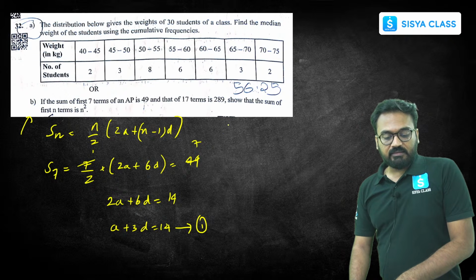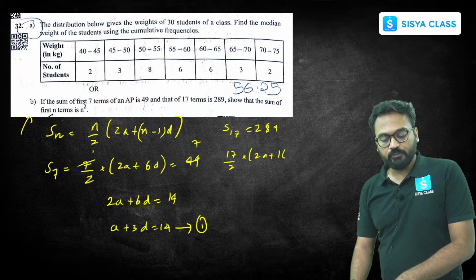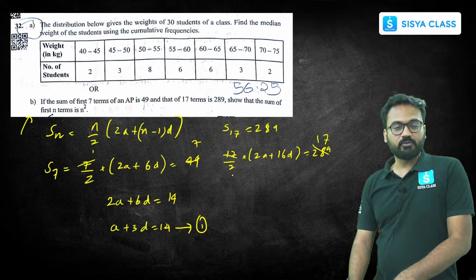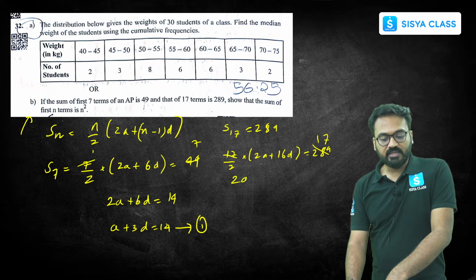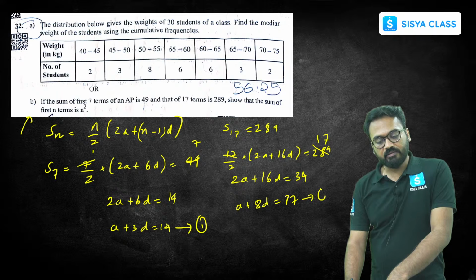Next part is sum of 17 terms is 289. From this I will get 17 by 2 multiplied by 2a plus 17 minus 1, 16d, is equal to 289. Again this will get cancelled. 17 times 17 is 289. 2a plus 16d is equal to 34. A plus 8d you will get 17. This is equation number 2.